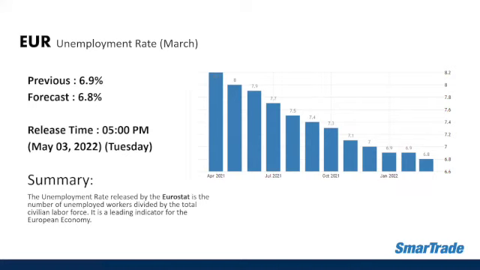So the previous data was 6.9%, and the market forecast was 6.8%. And the release time yesterday was 5 p.m. And the actual data, same thing with the German unemployment rate. The Eurozone unemployment rate remains neutral, since the actual data was 6.8%. So slightly lower compared to the previous data.